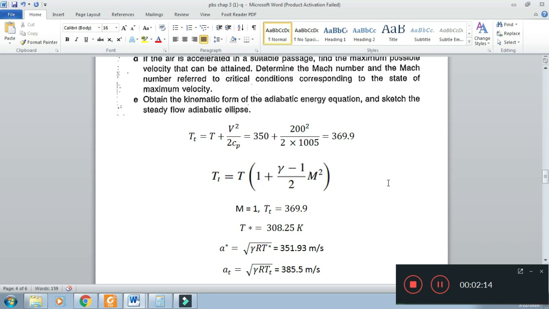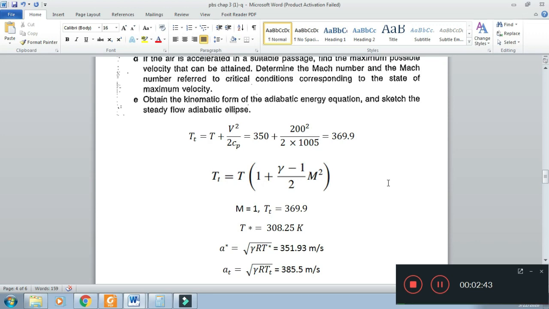Critical temperature is the temperature if the flow is, for example, accelerated and Mach number becomes 1. If the flow is accelerated adiabatically, then velocity will increase, temperature will decrease. So when temperature is 308.25, this is the critical temperature when the Mach number is equal to 1.